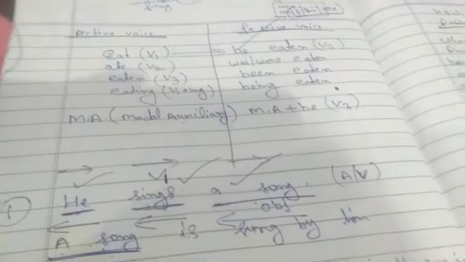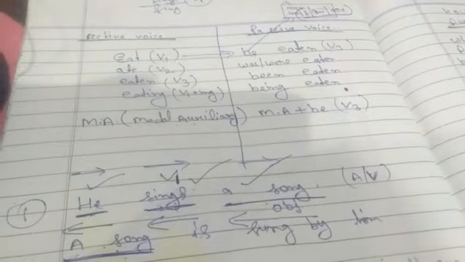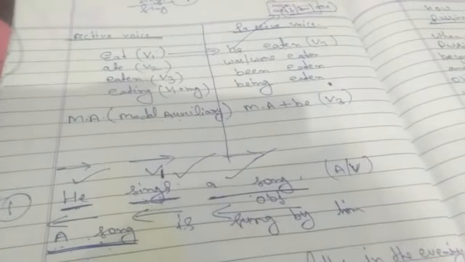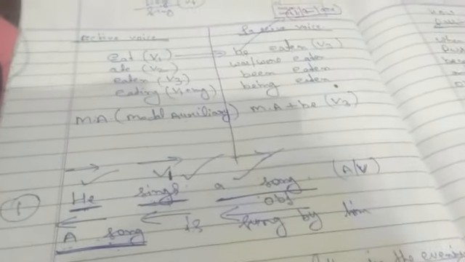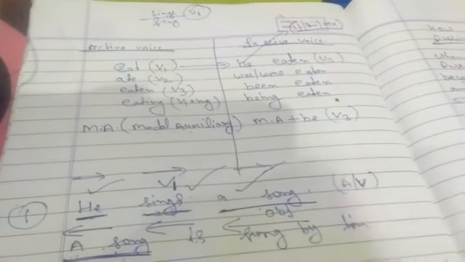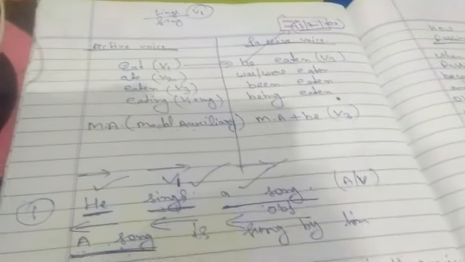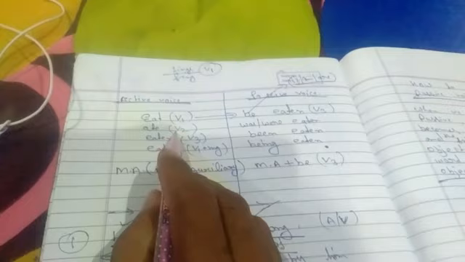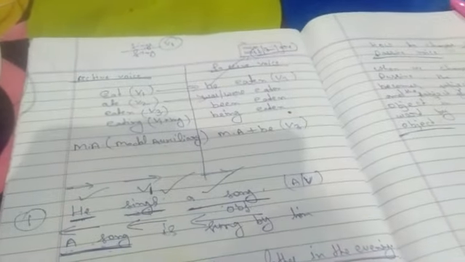So the object will come in place of the subject in passive voice: the clothes. Now this work is finished, and we move from right to left and find the verb second form, which refers to "was" and "were". Now tell me, what is the appropriate helping verb for the subject clothes?